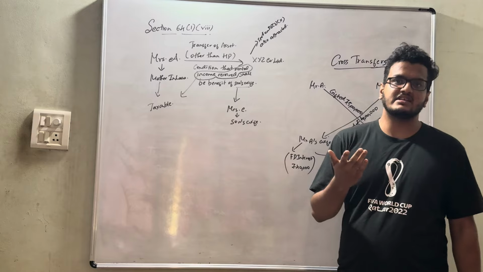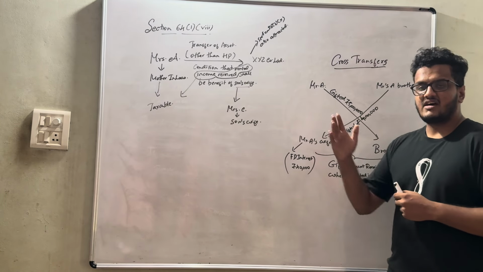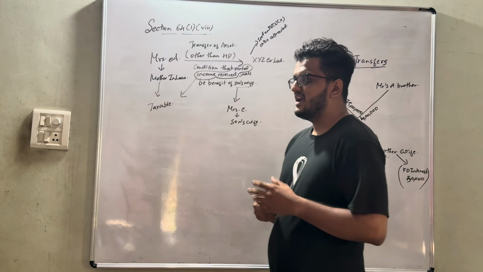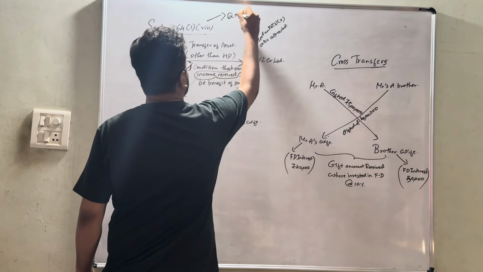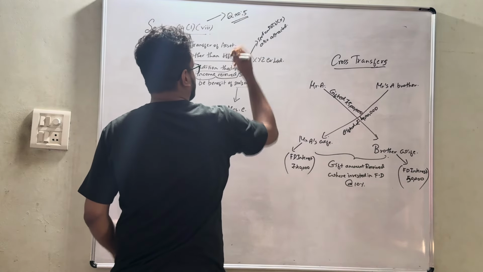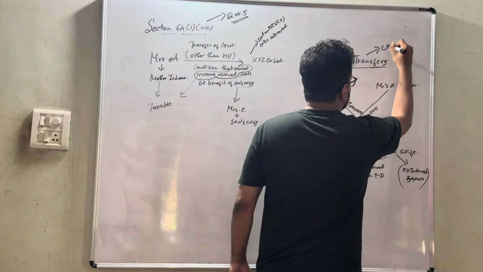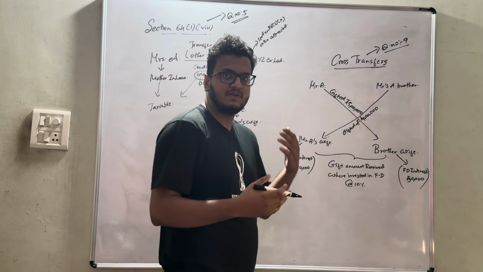I hope everyone has learned the income from other sources lesson. After this, one important topic is cross transfers. For the previous section, make sure you refer to question number 5. For cross transfer, make sure you refer to question number 9. I am just explaining the topics, that's it.